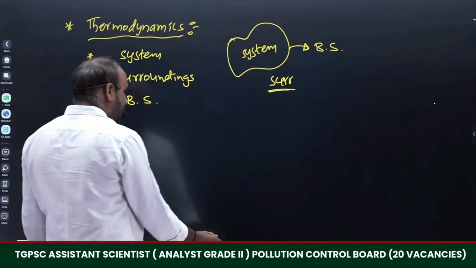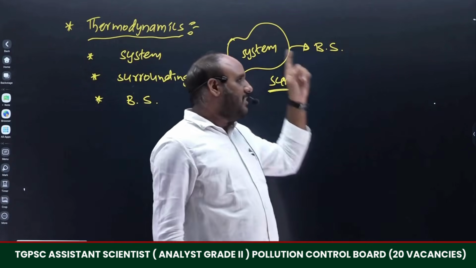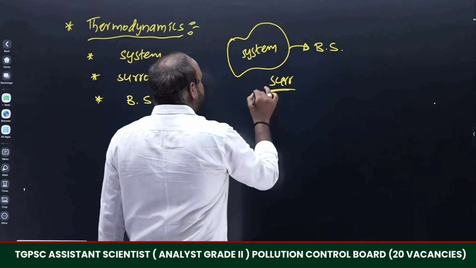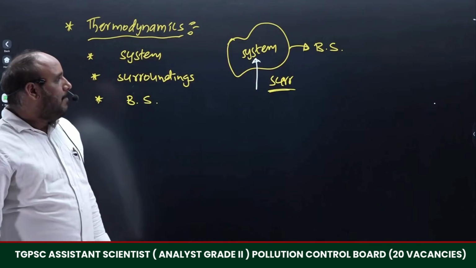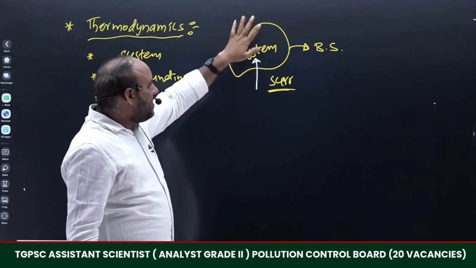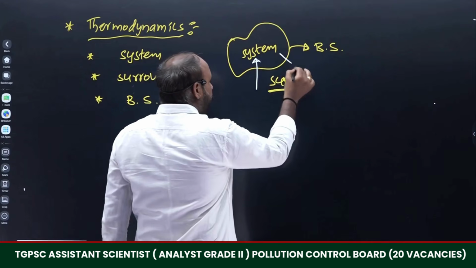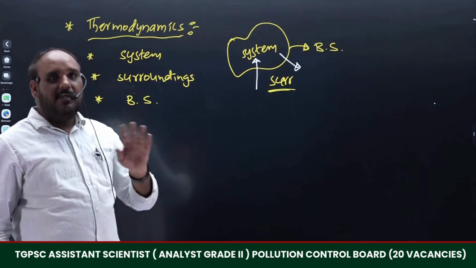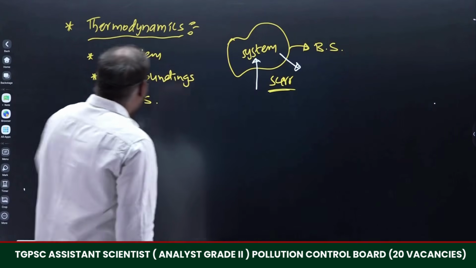Particularly the transformation or conversion of heat into other forms of energy is what we are going to discuss in thermodynamics: how heat energy will be exchanged between the system and surroundings. Sometimes the system absorbs heat energy from the surroundings, so at that time work done on the system takes place. An arrow mark towards the system means work done on the system. Then an arrow mark towards the surroundings means work done by the system. Terminology is very important. With the help of this terminology we will understand whatever topics are mentioned in thermodynamics that we are going to discuss.